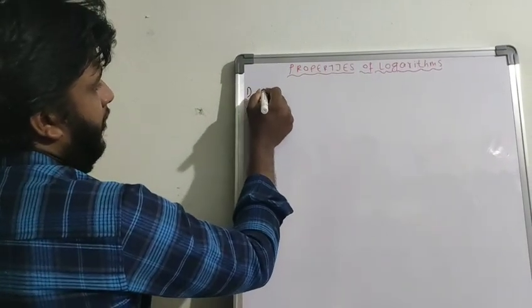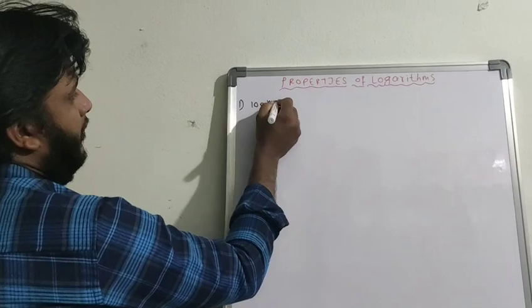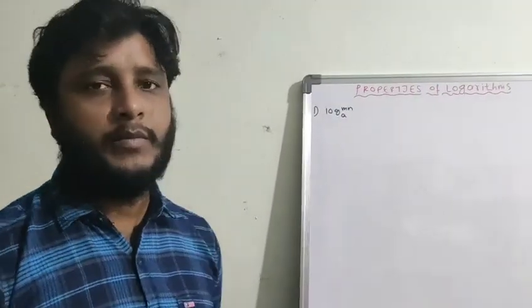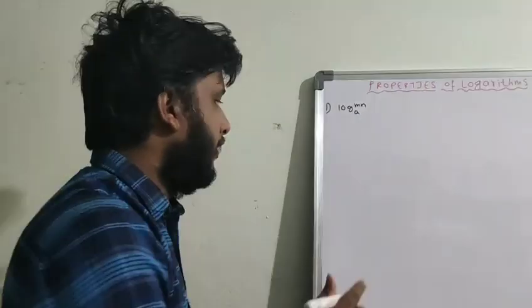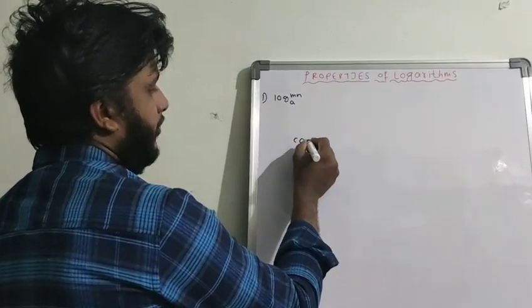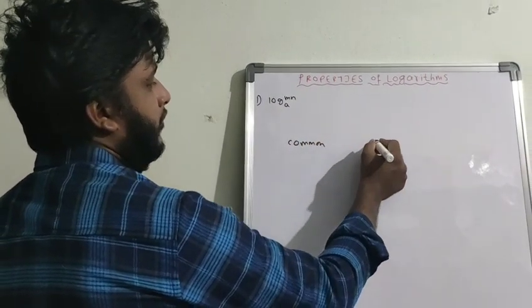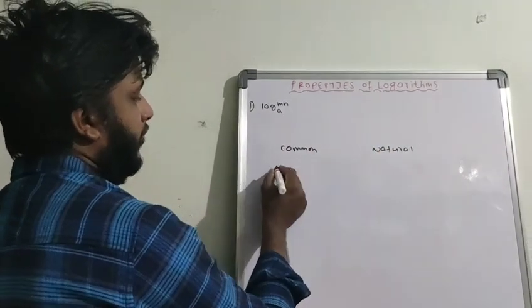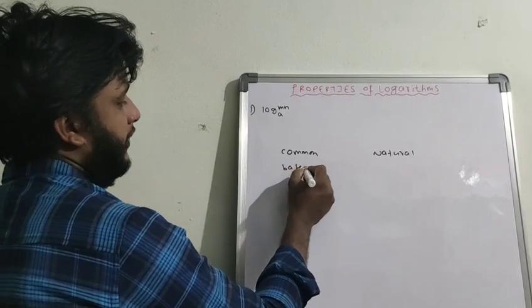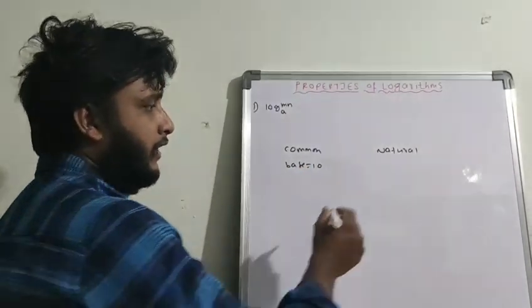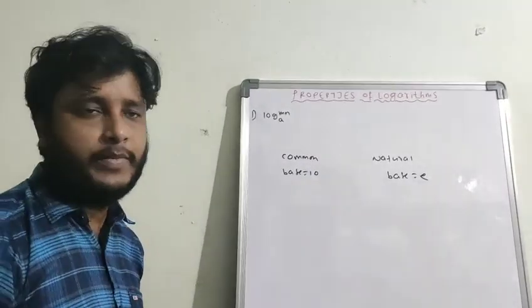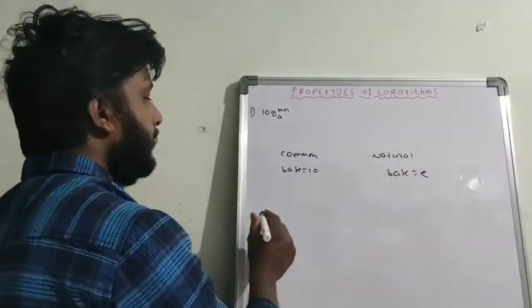Actually, log mn to the base a. The logarithms are of two types: common logarithms and natural logarithms. Common logarithms, the base is 10, they are called common logarithms, and the base equal to e, which is a mathematical constant like pi, is called the natural logarithm.